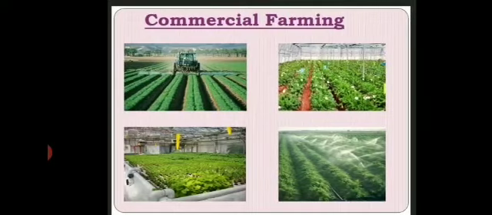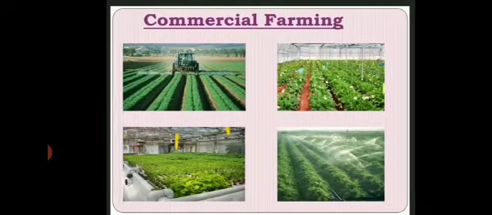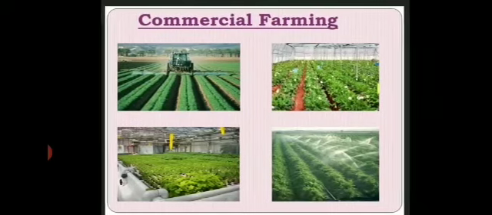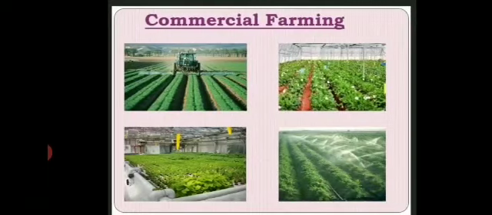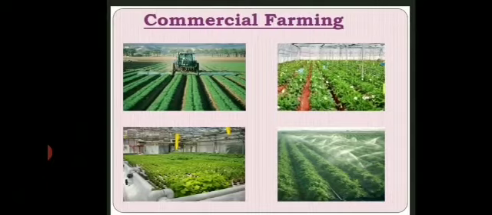The main plantation crops are coconut, oil palm, cashew, tea, coffee, rubber, etc. This type of farming was introduced by the Europeans during the colonial period in India. Nowadays, some states of India also practice it, and these states are Assam, West Bengal, Kerala, Karnataka and Tamil Nadu, and to some extent Tripura and Himachal Pradesh also.